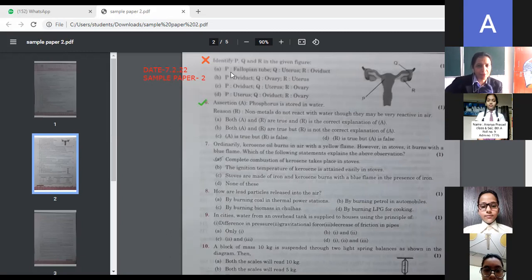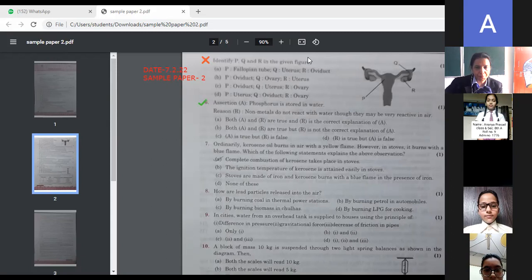You have already read that phosphorus is kept in water and this is a non-metal. Okay, so what do you say? Both A and R are true, and R is the correct explanation of A. Yes. So according to you, A is true. Both A and R are true and R is the correct explanation. Okay.